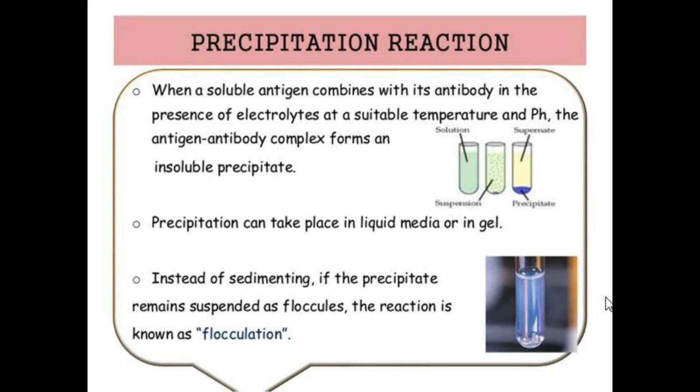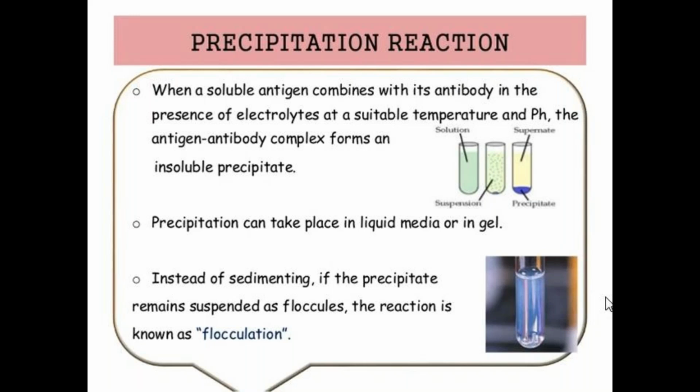Sometimes, instead of sedimenting, the particles remain as floccules, and that reaction is called flocculation.